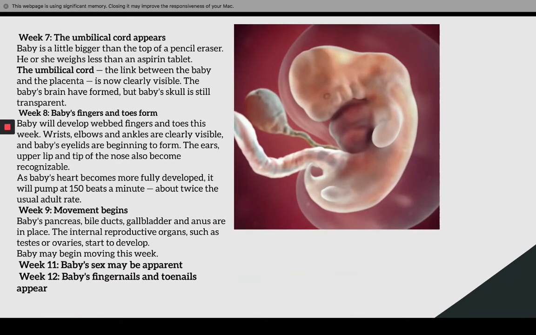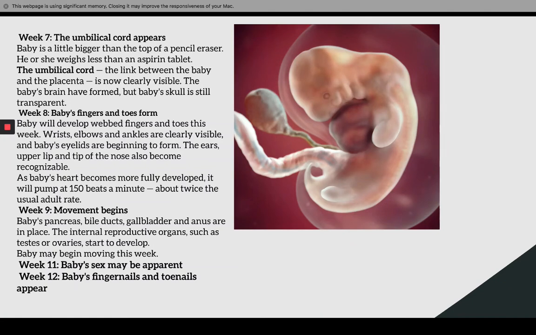Week 7, the umbilical cord appears. The baby is a little bigger than the top of a pencil eraser, and he or she weighs less than an aspirin tablet. What is an umbilical cord? Guys, it's actually the link between the baby, the placenta, and the mom.